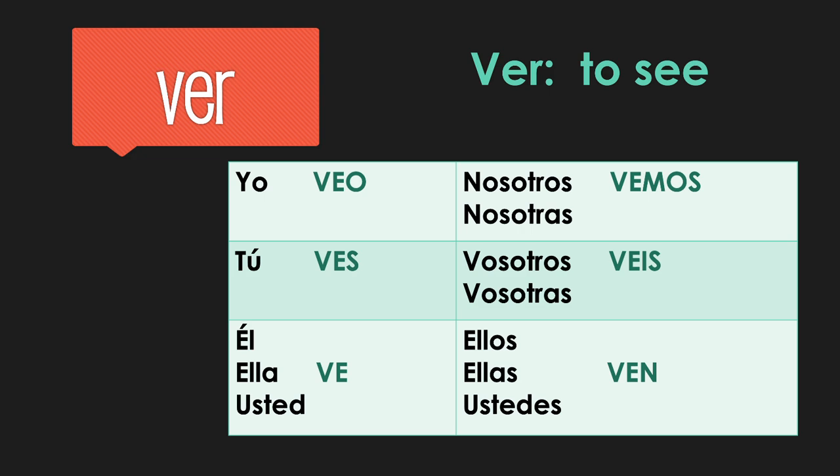Another verb like that is ver. Ver means to see. In the yo form, it's veo. Outside of that, normal, other than the missing accent in the vosotros. So ves, ve, vemos, veis, and ven.